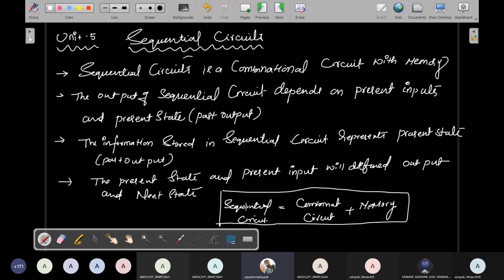Does everybody understand? Please message me. If you can understand, then I'll proceed to the block diagram.